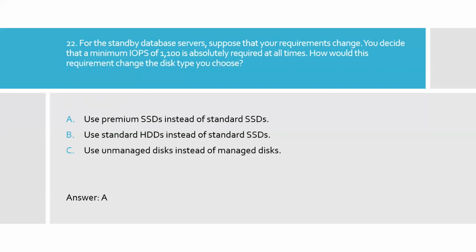Option C. Use managed disk instead of managed disk. Option A is the right answer. Premium SSDs give high performance and low latency, and this is the latest disk service available in Azure. So here, right answer, option A.